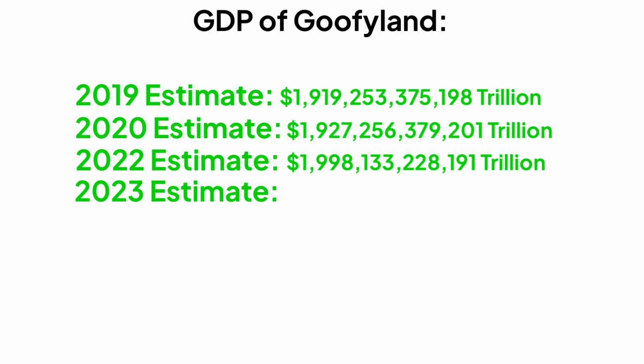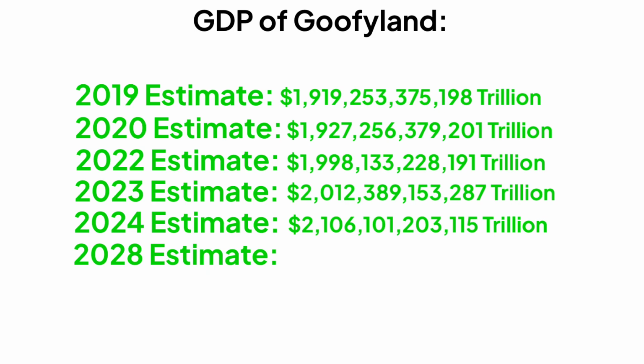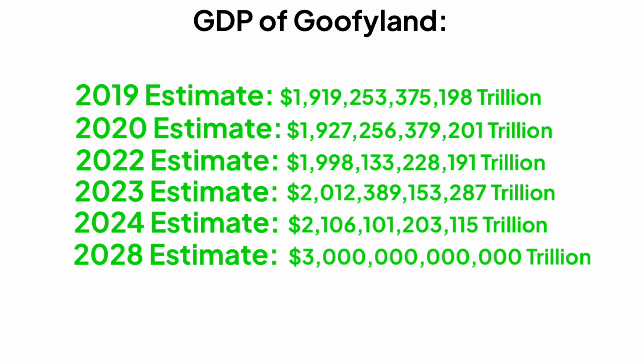So the January 2023 estimate was exactly 2,012,398,153,287. The 2024 estimate is expected to be 2,106,101,203,115 trillion, and then in 2028 Goofyland should surpass 3 trillion in GDP.